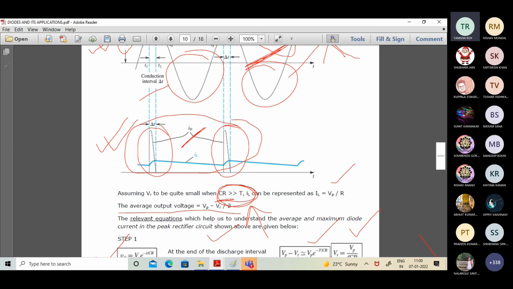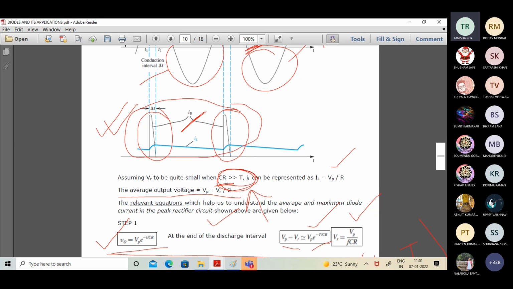Sir, one thing in the equation part which you have written: Vp minus Vr is approximately equal to Vp into e to the power minus capital T by Rc. Sir, how does this capital T come?